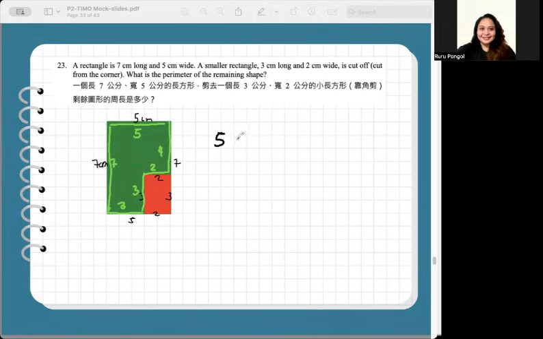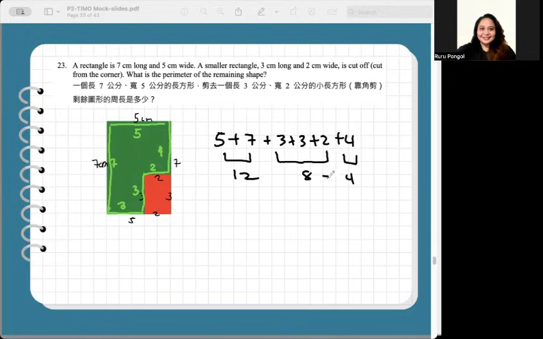That's 5 plus 7 plus 3 plus 3 plus 2 plus 4. This is equal to 12. This is equal to 8 plus 4. So that's 24. Well, if you will be willing to draw and do this, then that's great. You will get the correct answer.